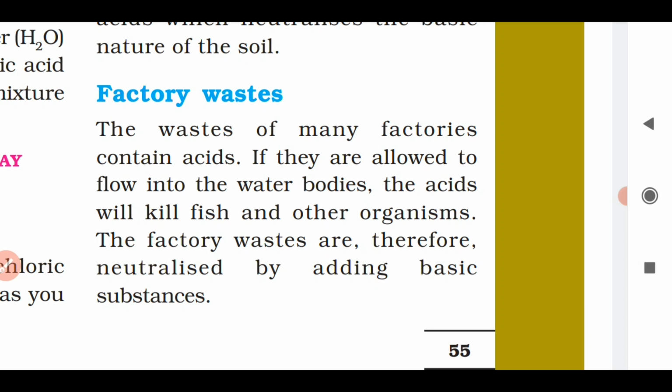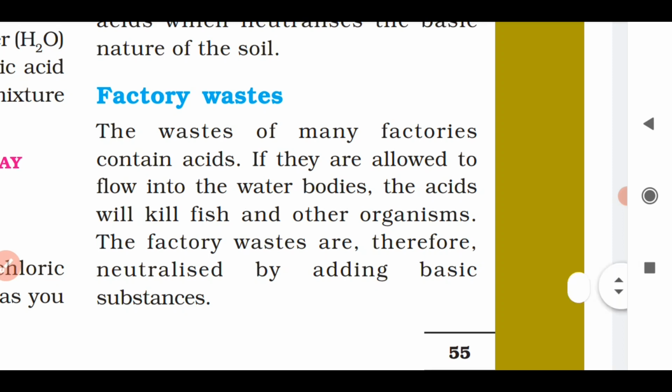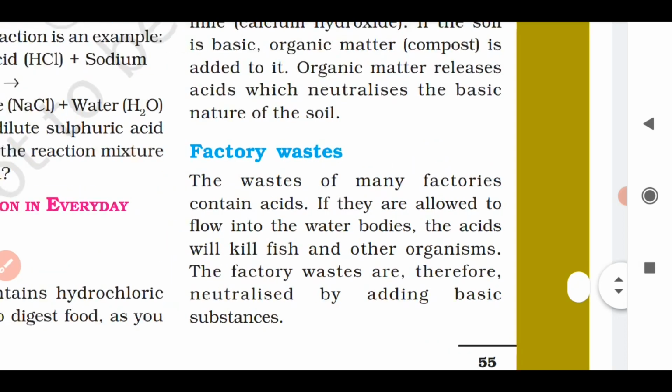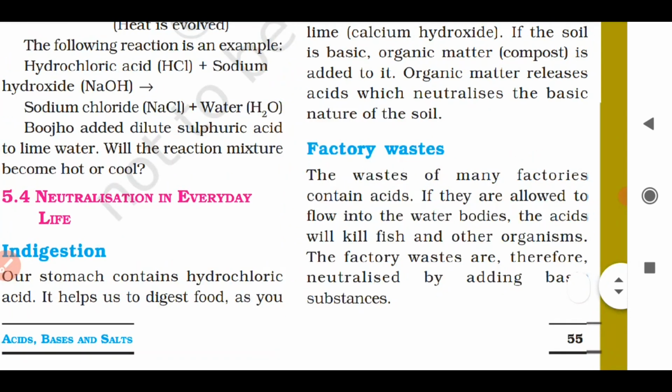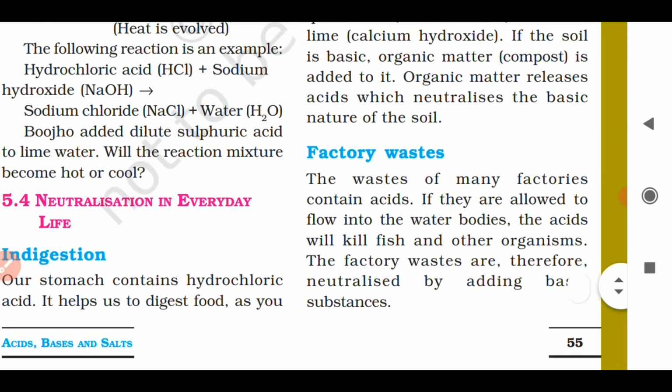Clear? So what is written over here, you see the wastes of many factories contain acids. So if they are allowed to flow into the water bodies, the acids will kill fish and other organisms. So the factory wastes are therefore neutralized by adding very mild basic substances which can neutralize the acidity of the factory wastes which contain acids. Clear? So this completes your neutralization in everyday life, and this also completes the chapter that is acids, bases and salts.